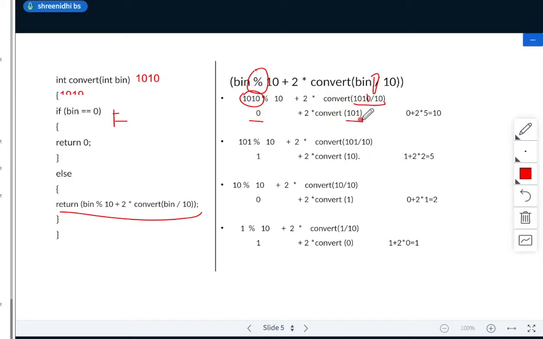So again I am calling this function. This time I will be passing 101 here. So again this condition will be false. So again, second time I am executing 101 mod 10 plus 2 into convert of 101 divided by 10. So next it will be convert of 10. Third time again I'll be passing 10.